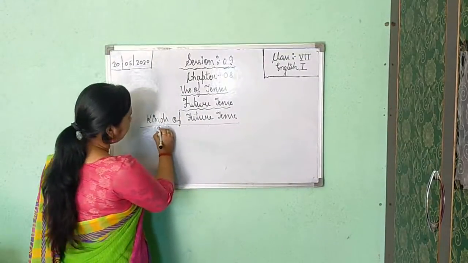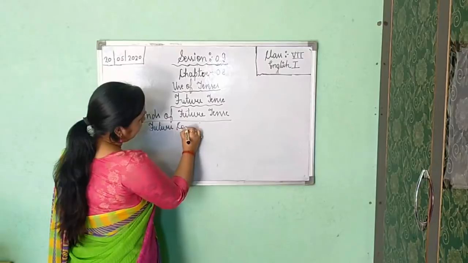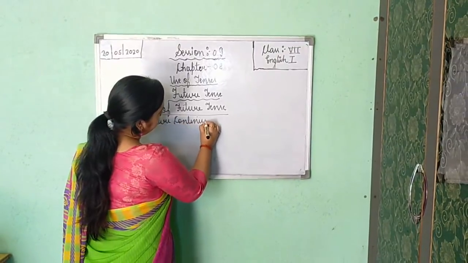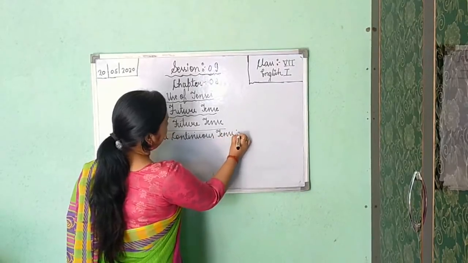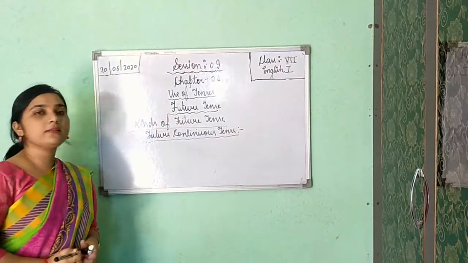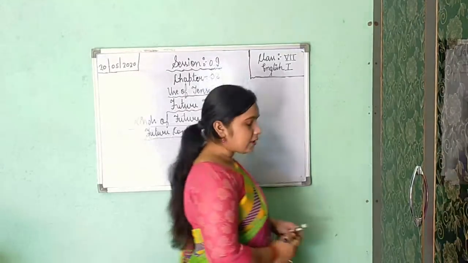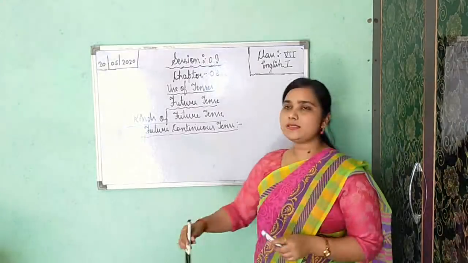Now the second is future continuous tense. It is the second kind of future tense, future continuous tense. Firstly, just pay attention to where you will use future continuous tense.